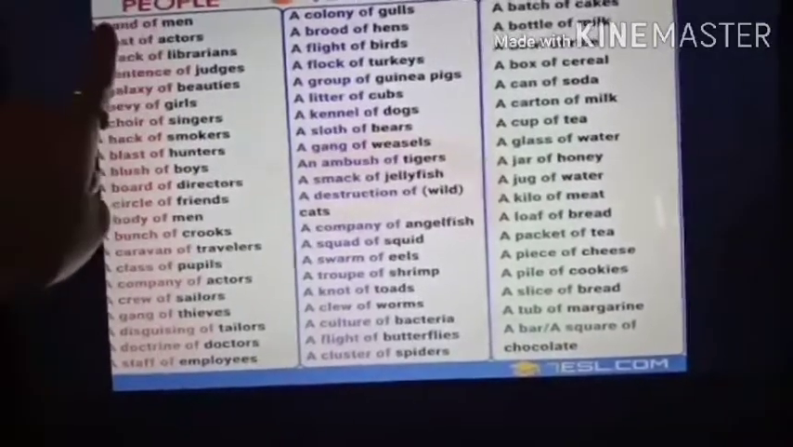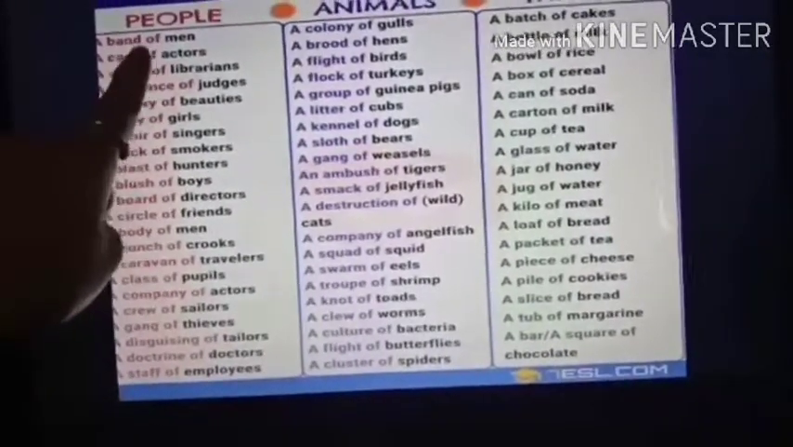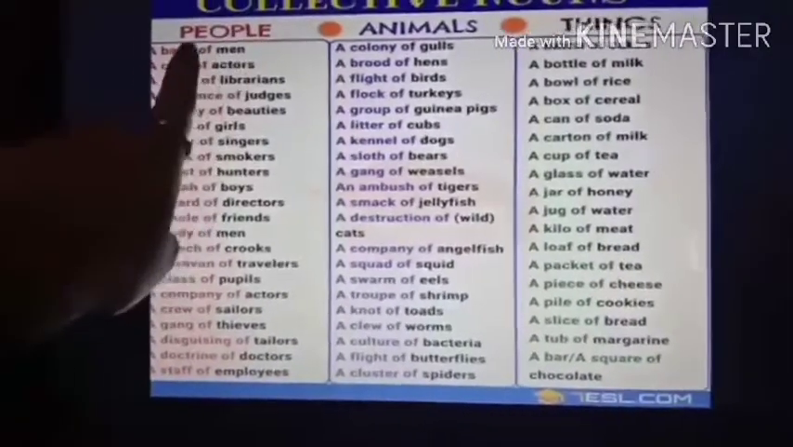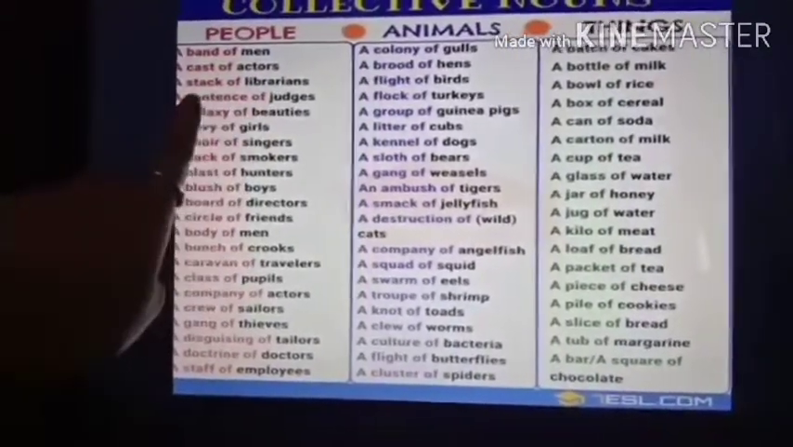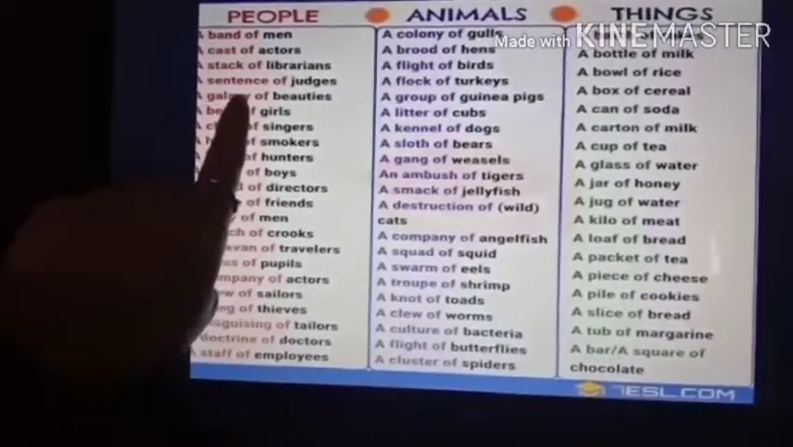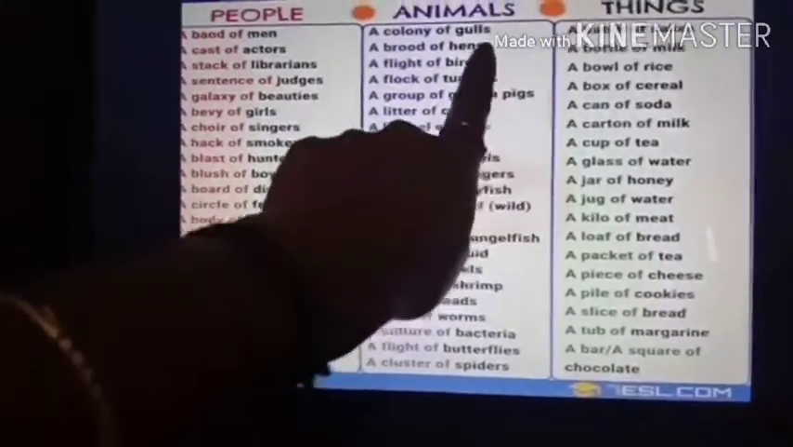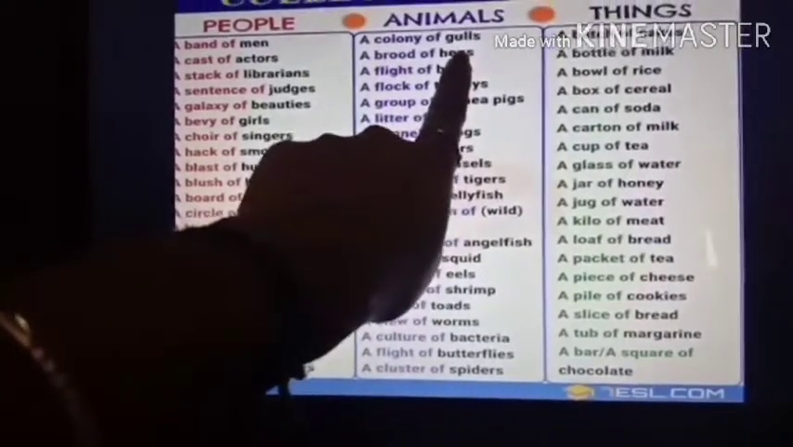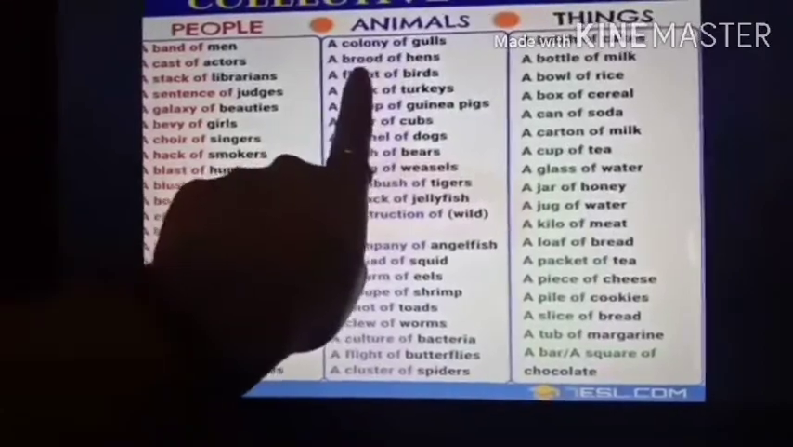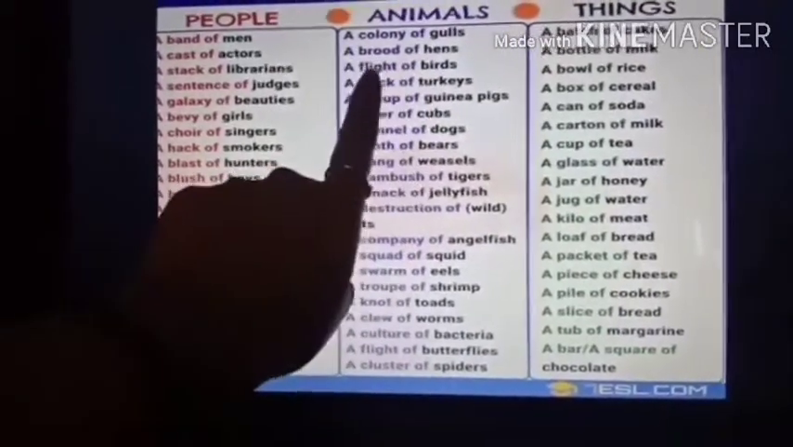See, a band of men, a cast of actors. So the actors' group is called a cast, the men's group is called a band, a librarian's books group is called a stack, and a judges' group is called a sentence. In the same way, gulls are animals. The group of gulls is called a colony, a group of hens is called a brood, and a group of birds is called a flight.